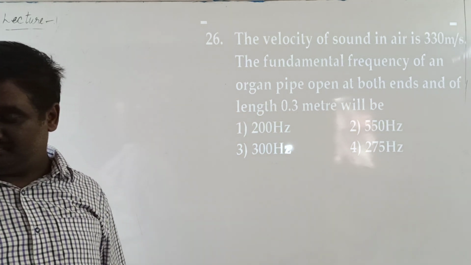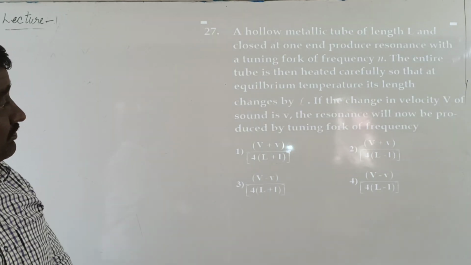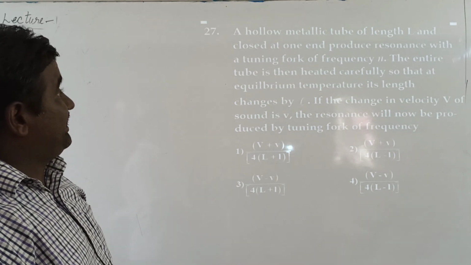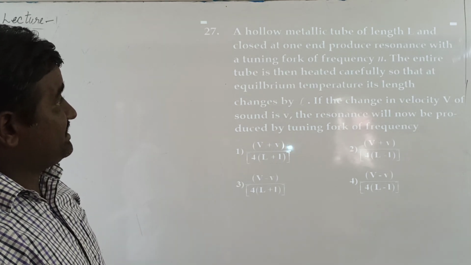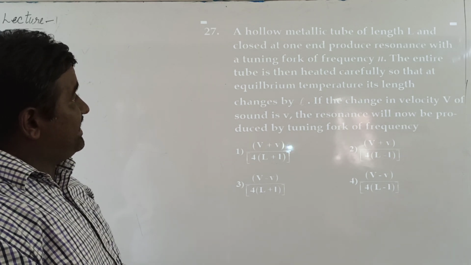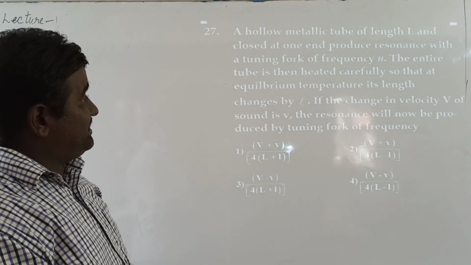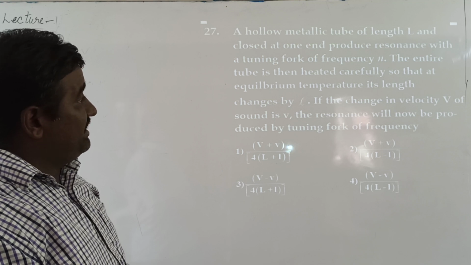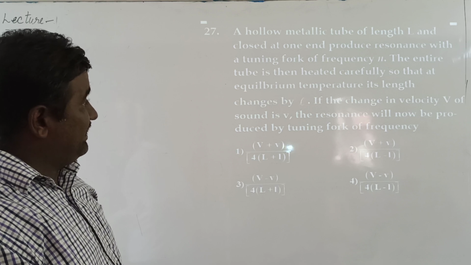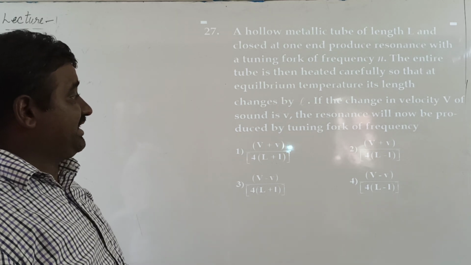Next problem. A hollow metallic tube of length capital L, closed at one end, produces resonance with a tuning fork of frequency n. The entire tube is then heated carefully so that at equilibrium temperature its length changes by small l. If the change in velocity of sound is small v, the resonance will now be produced by a tuning fork of frequency.